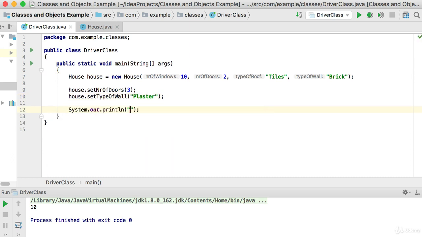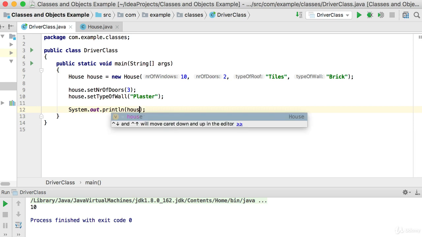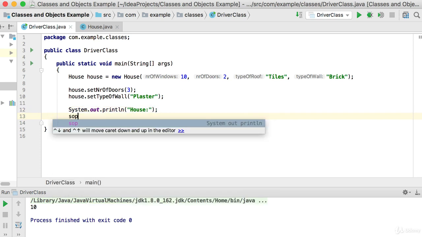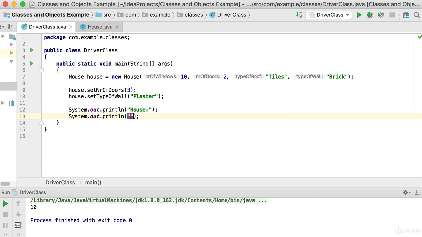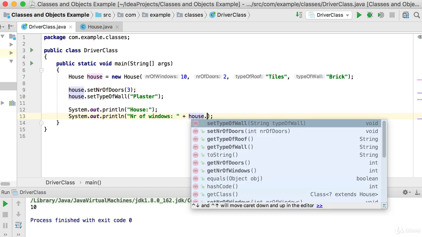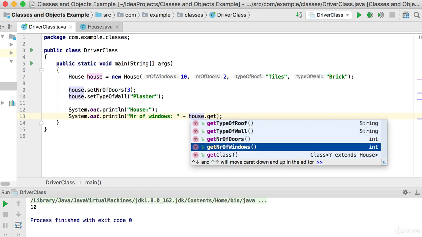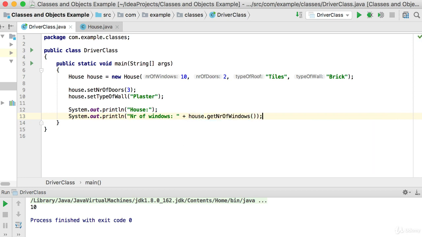Now when we print it out to the screen, let's print out this whole object by saying house. Let's start off with some string first. This is the house object. And then after that, we print out the details for the house. So let's say number of windows. And then we can use the concatenation operator there, the plus sign. And we're going to go to the object house again and use the getters now. So the number of windows will be get number of windows. And that will show me the number of windows.